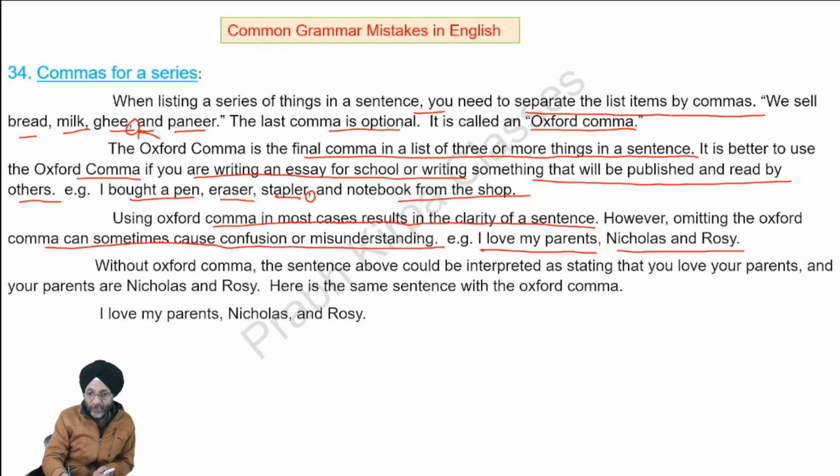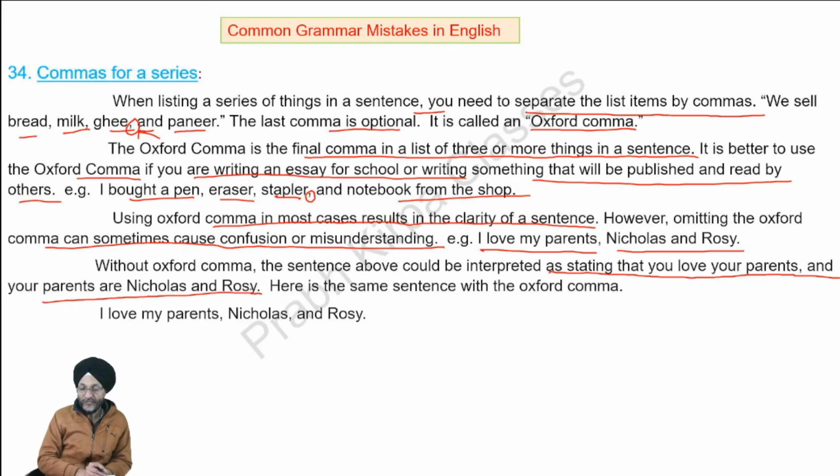Without the Oxford comma, the sentence above could be interpreted as stating that you love your parents and the names of your parents are Nicholas and Rosie. But if Nicholas and Rosie are not your parents, the whole sentence may cause confusion.